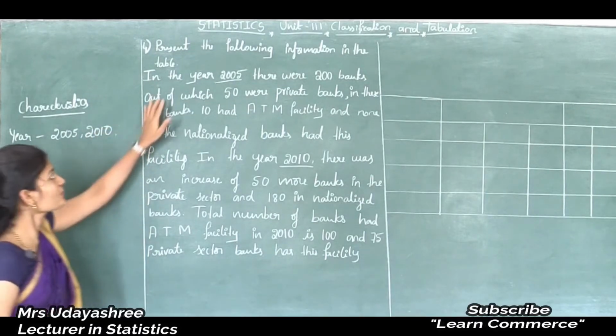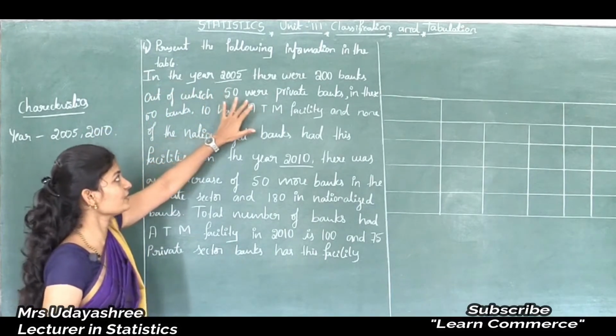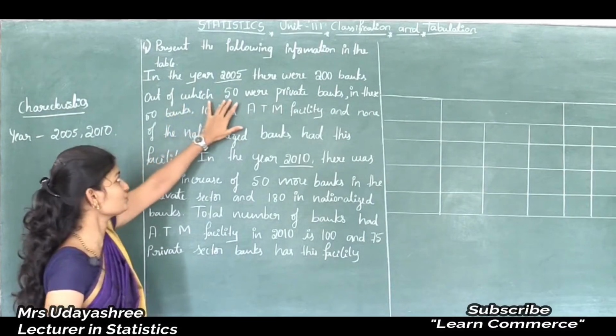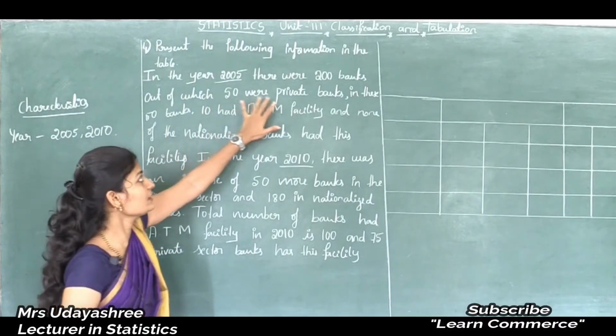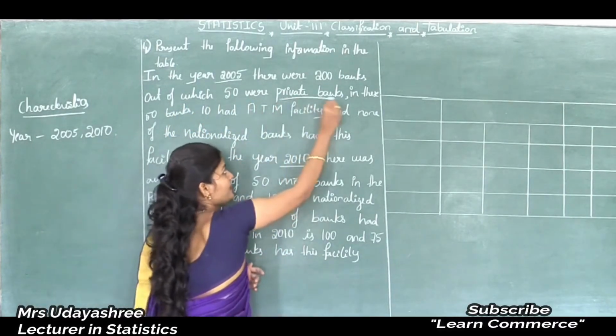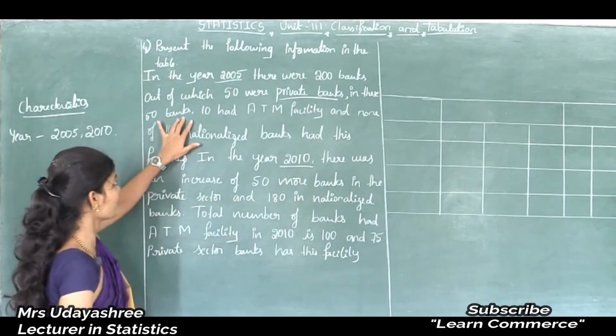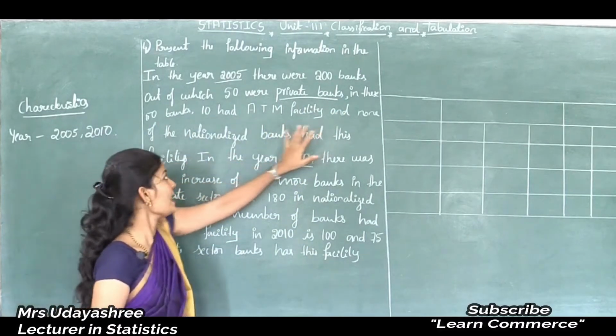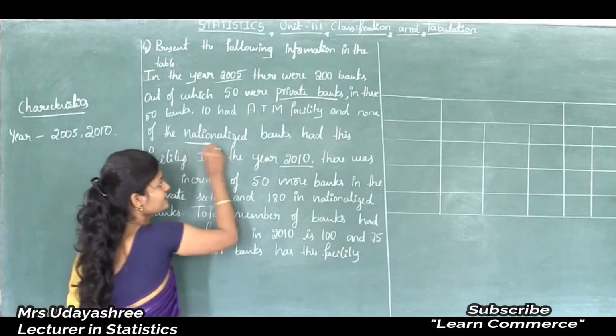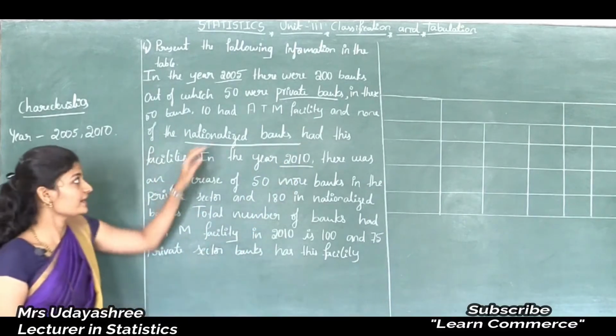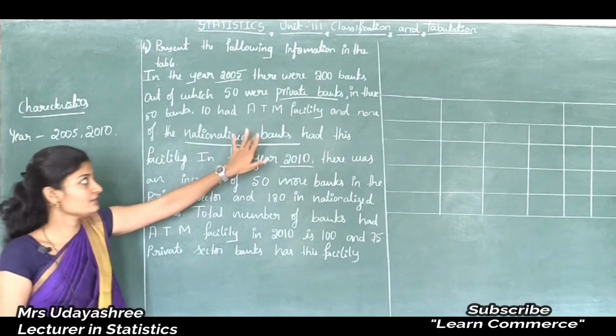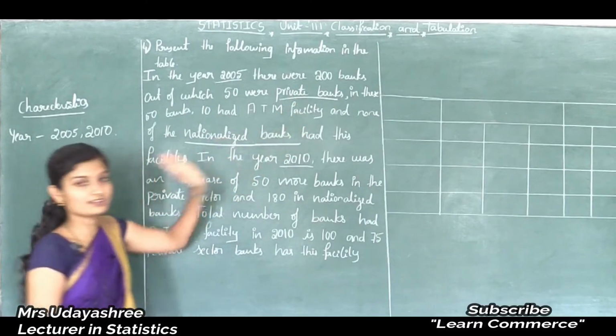Next, in the year 2005 there were 200 banks, out of which 50 were private banks, and in these 50 banks, 10 had ATM facility and none of the nationalized banks had this facility. So two types of banks are given, one is private banks, another one is nationalized banks.